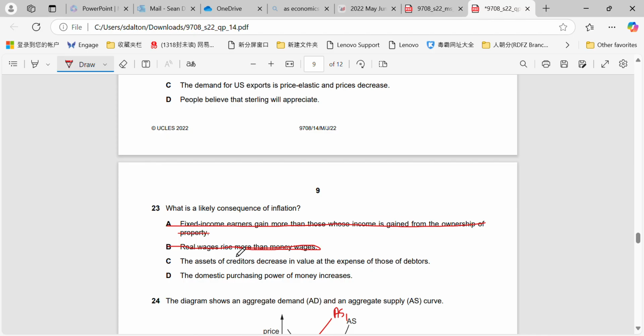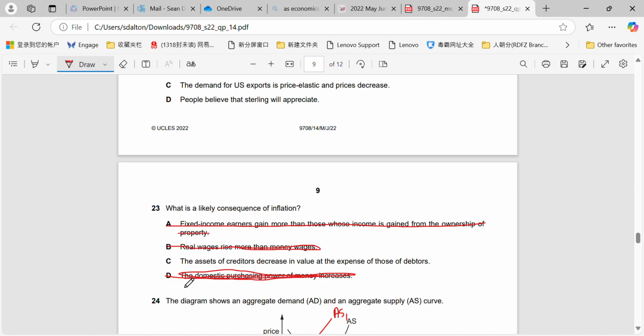So even if our money wages increase by 10%, if we have inflation of 2%, real wages would still only rise by 8%. Domestic purchasing power of money increases. That's definitely wrong. Purchasing power always decreases. It has an inverse relationship with inflation. When we have deflation, purchasing power can increase.